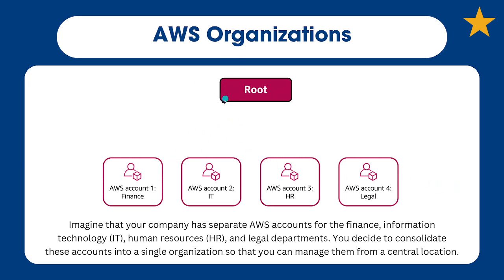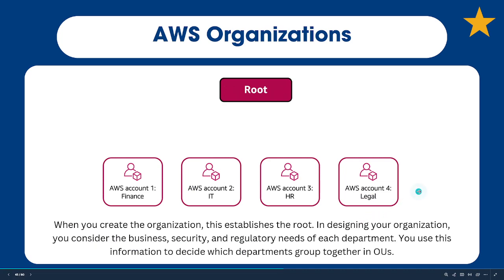So let's take a look at how we might organize these multiple accounts. You can ignore the root here in the diagram. Don't think it's just one root account. It's one root organization that we're setting up. Imagine that your company has separate AWS accounts for the finance, information technology, human resources, and legal departments. So we have 4 different accounts, so 4 different roots. You decide to consolidate these accounts into a single organization so you can manage them from a central location. When you create the organization, this establishes the root. Notice, this is not a root Amazon account. This is the root of the organization.